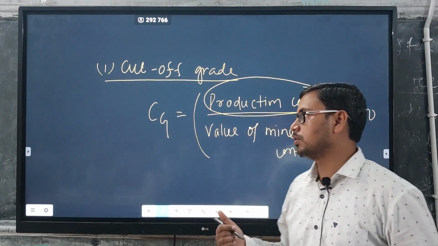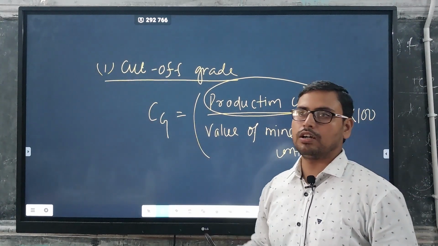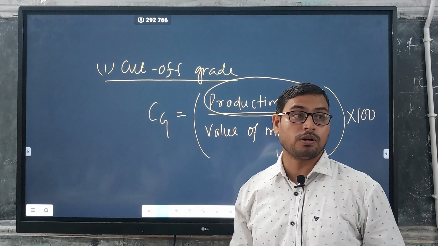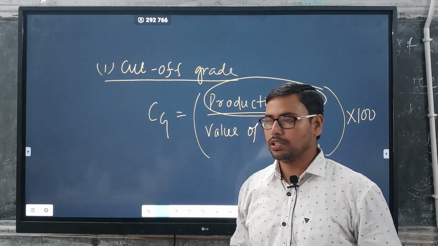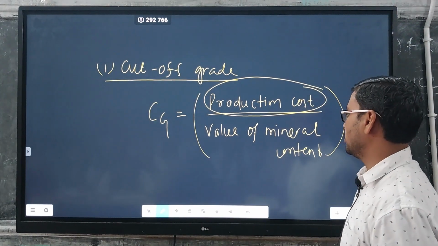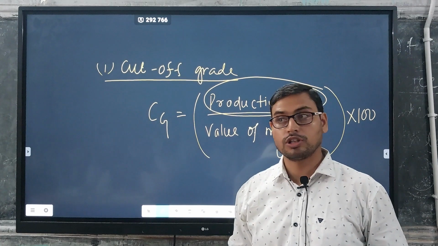So this defines whether the procedures should proceed further or we will abandon the process, right? So using production cost and value of minerals, we can simply calculate the cutoff grade.